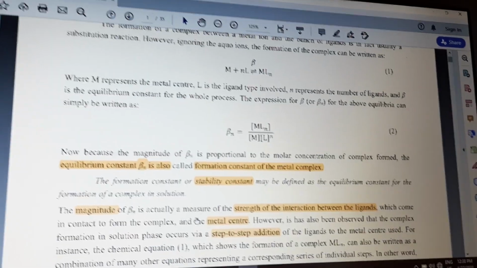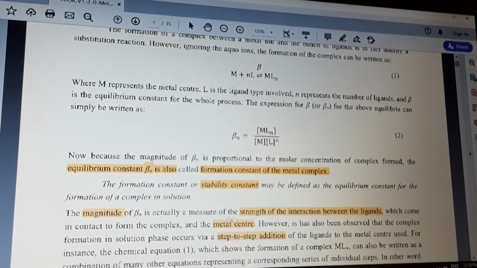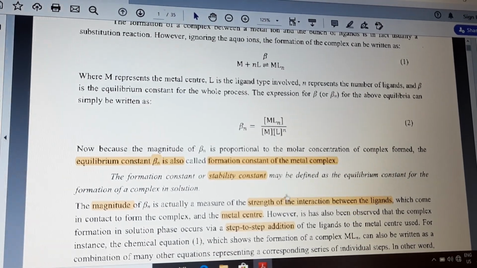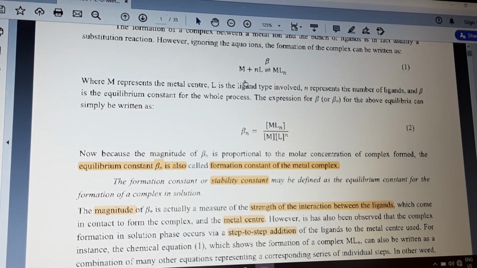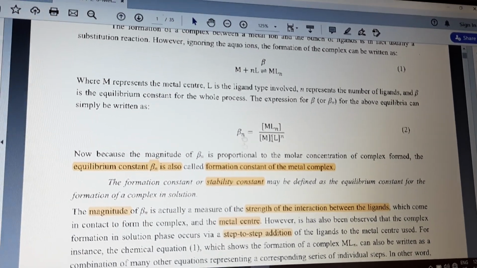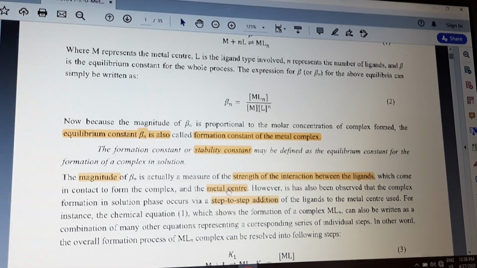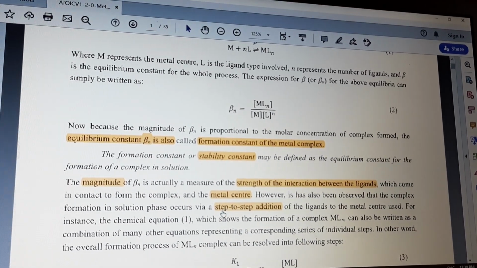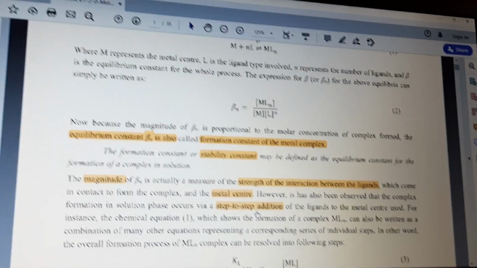So by measuring the magnitude of beta value, we can explain the strength or the extent of the interaction between the metal and the ligand. So this stability constant can be studied under two subheadings. One is stepwise stability constant and one more is overall stability constant.